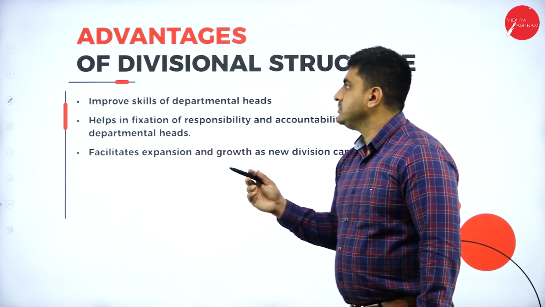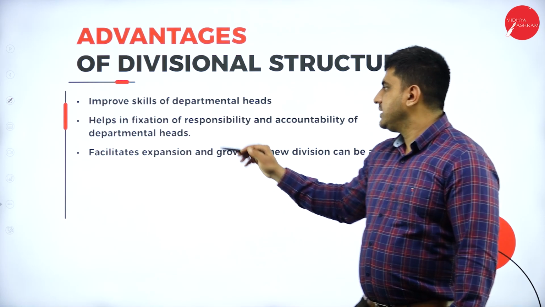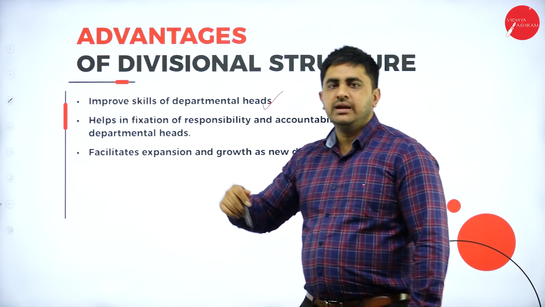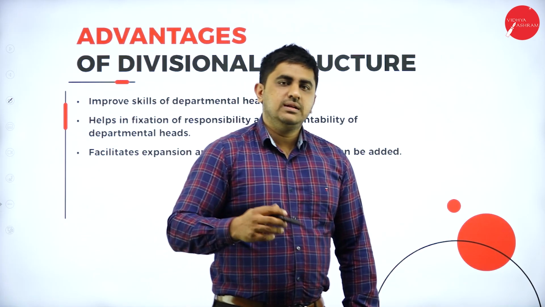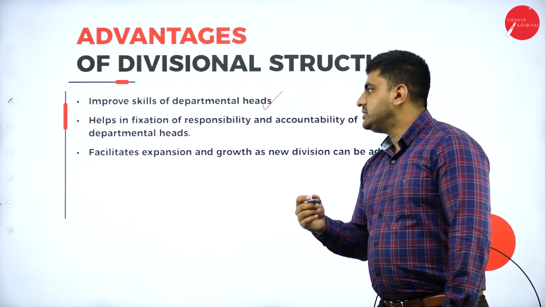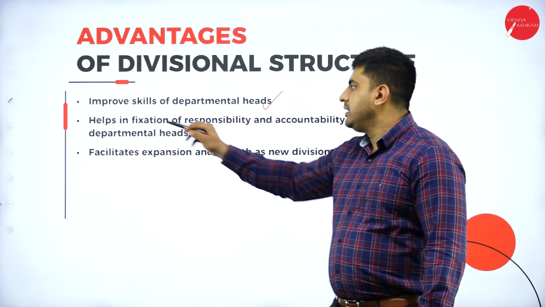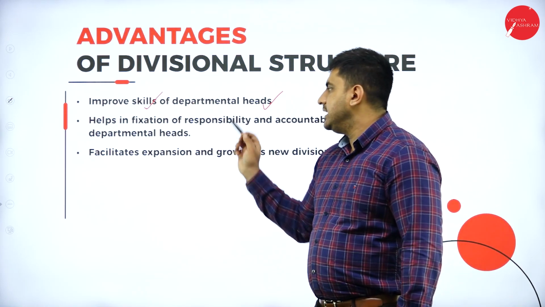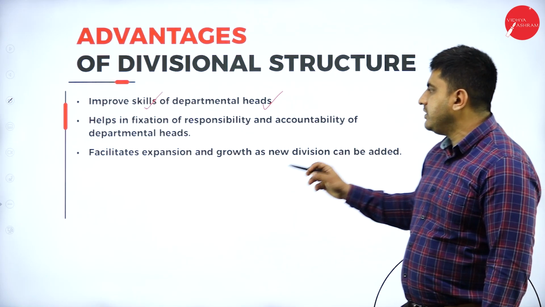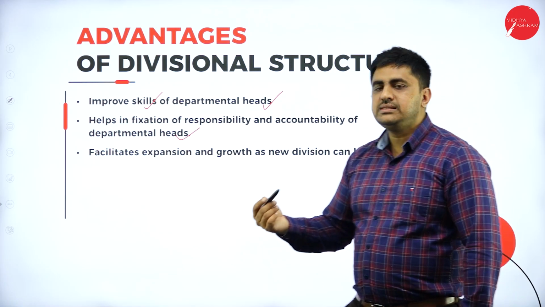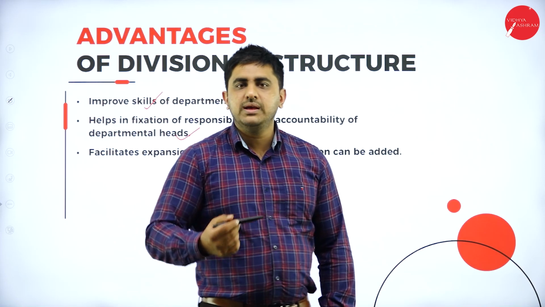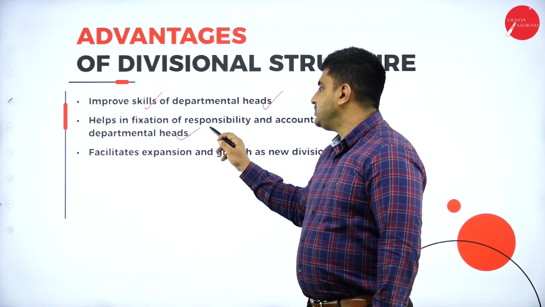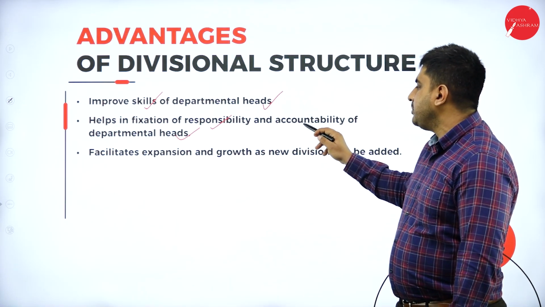So next, advantages: improve skills of departmental heads, because each departmental head is dealing with finance, production and marketing. So they will be improvised in terms of their skills. Helps in fixation of responsibility and accountability of departmental heads. So obviously when there is a departmental head heading a particular department, obviously there will be some kind of responsibility and accountability on part of him.